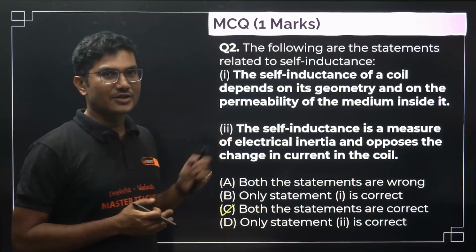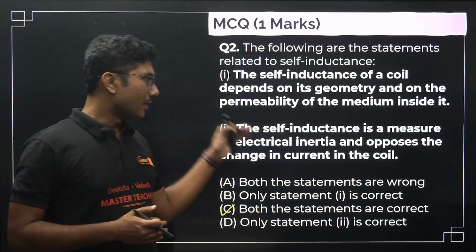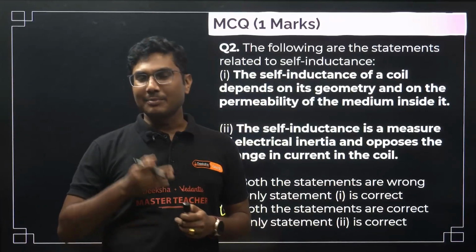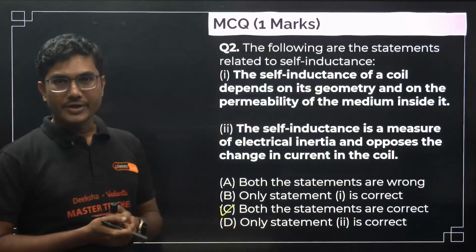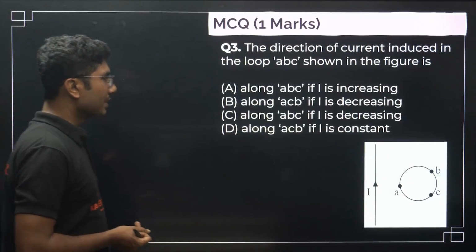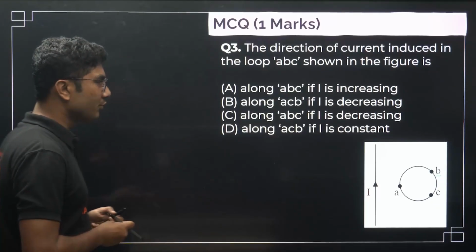So that's how the inertia was defined. It is basically trying to resist the change. So self-inductance can be considered, or equivalently said to be, electrical inertia, and it is obviously the correct statement. Next, the direction of current induced in the loop ABC as shown in the figure.